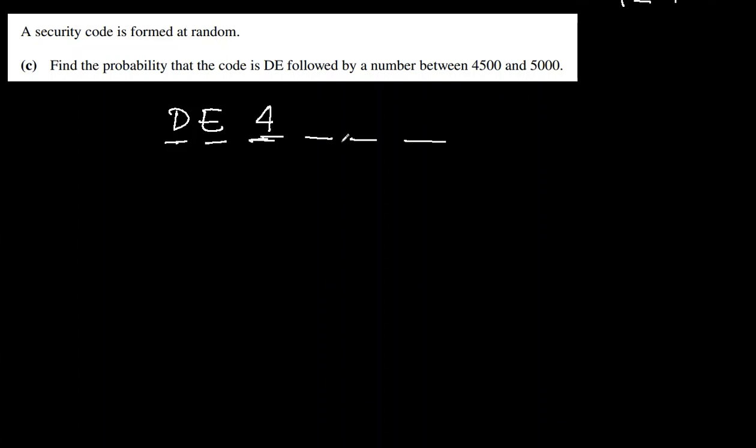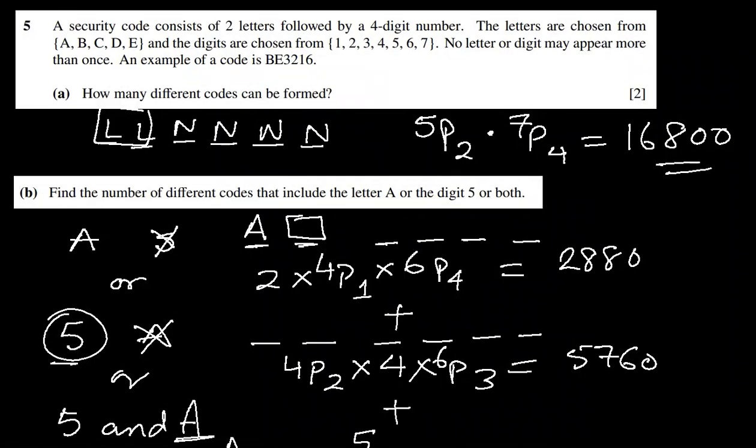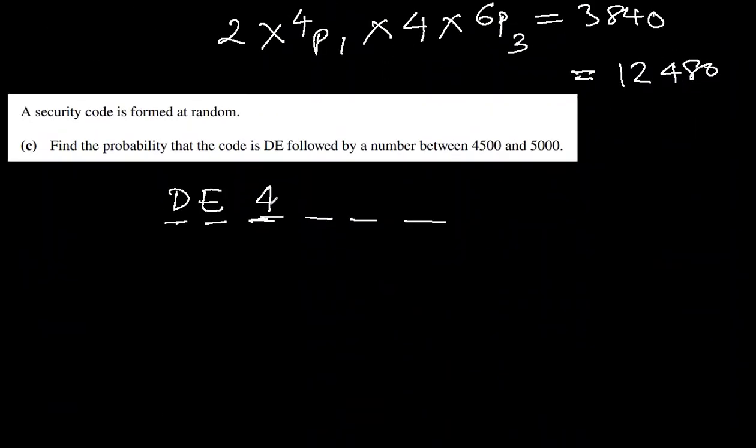We have to just look at these 3. So what are the options available with us? Let's see, 1, 2, 3, 4, 5, 6, 7. Since numbers cannot repeat, 4 cannot repeat. So we are left with 1, 2, 3, 5, 6, 7. Now it has to be more than 4500. That means this digit could be 5 or 6 or 7. We can't write 1, 2, 3 here, as that will make it less than 4500. So there are 3 possibilities for this, and 4 was 1 here. Please don't write 4 as a multiple here. Only one possibility is here, which is 4.